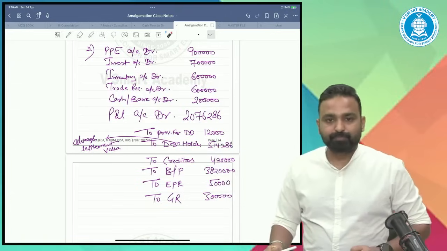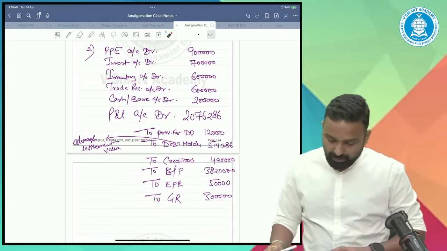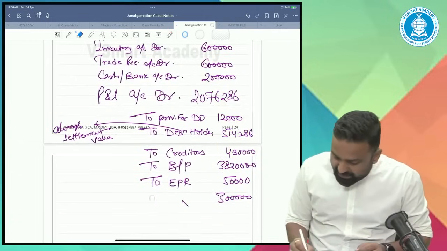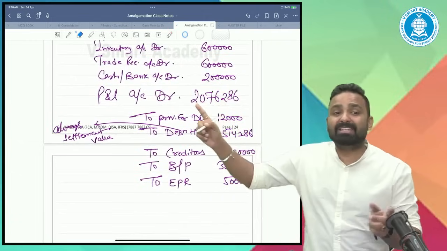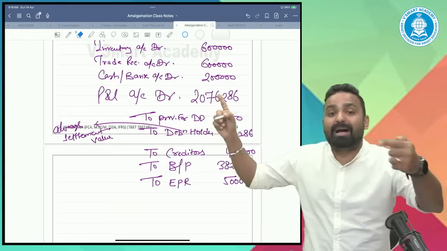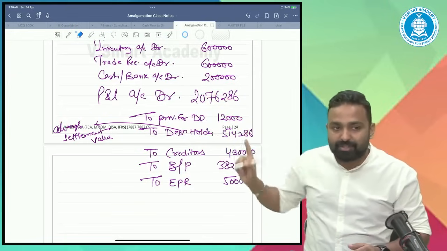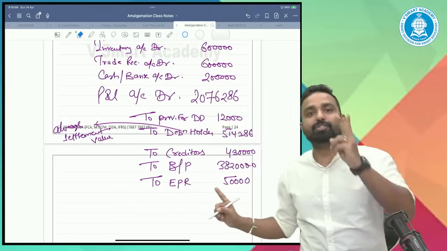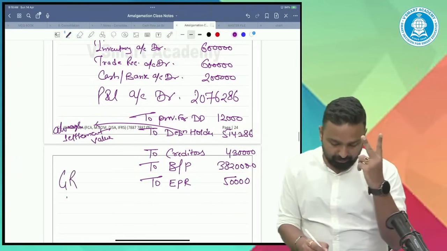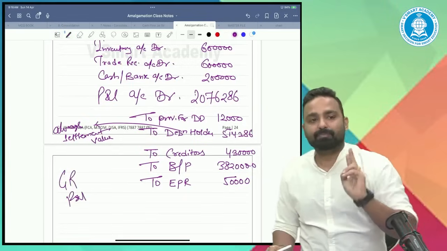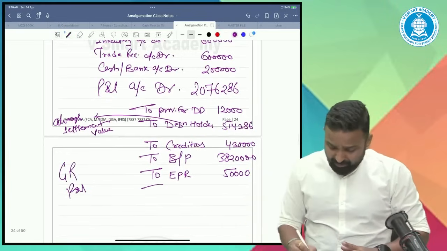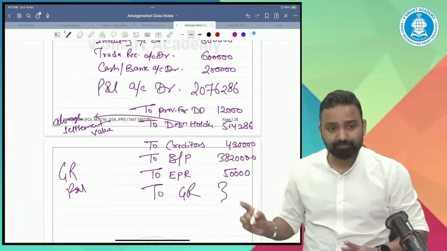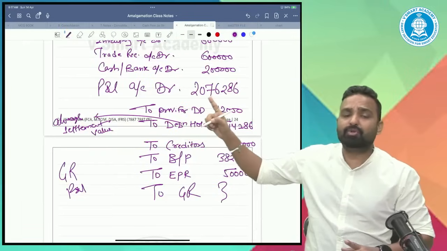All right. So either you can write like this, or the general reserve also is not required because the P&L is getting debited. It means it is a negative figure. So instead of writing general reserve, you cannot disturb the EPR and other reserves. You can just disturb two reserves, general reserve and P&L only. You can make the adjustments. Okay. So here we wrote general reserve as 3 lakhs, and after that, our balance of P&L was 2076.